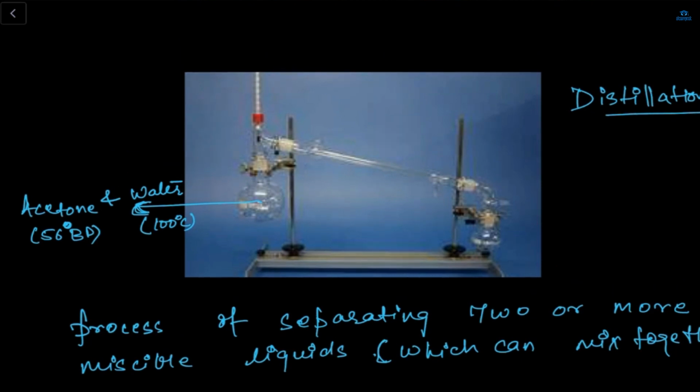So how to separate both acetone and water? Any idea? Like to boil the water. You could boil the thing and then just the water will be left.